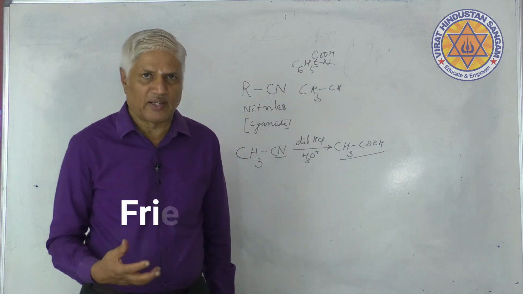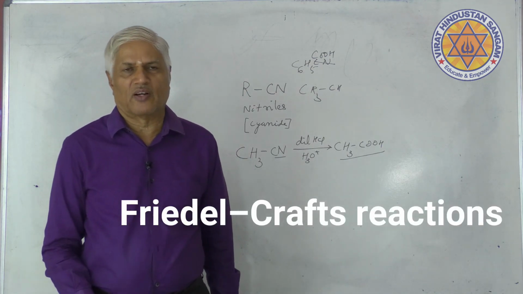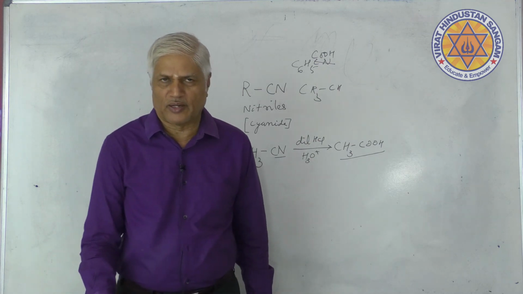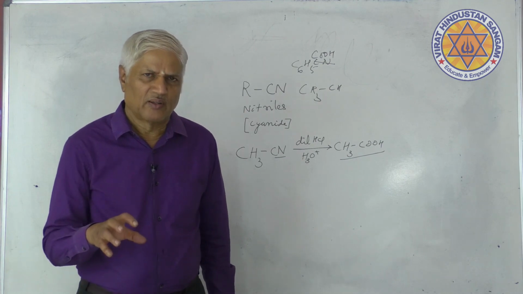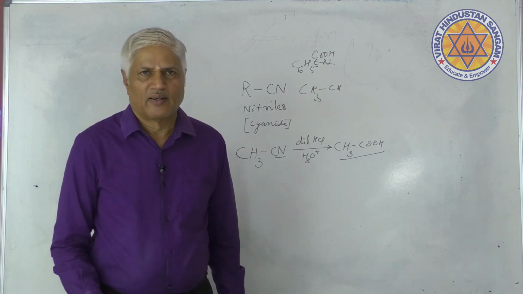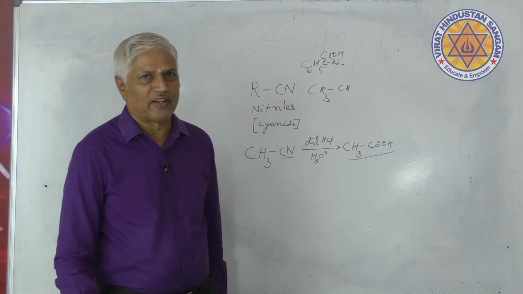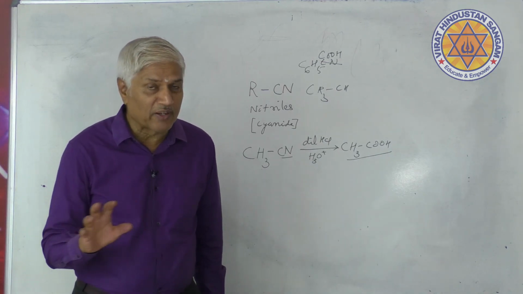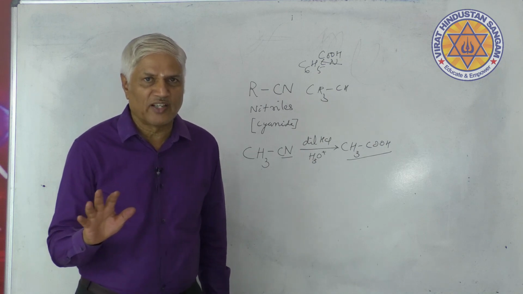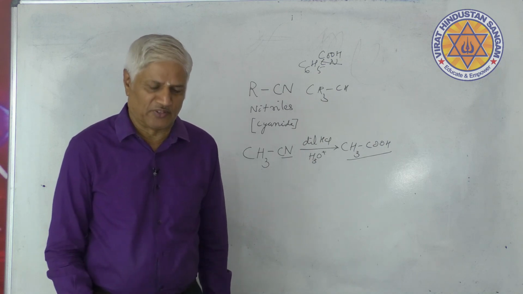Even Friedel-Crafts reaction also appears in the aldehydes and ketones chapter. Six to seven name reactions come in aldehydes and ketones. So students, you should be well versed with those name reactions. Totally there are 16 name reactions in our syllabus.